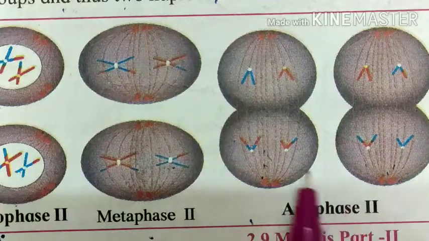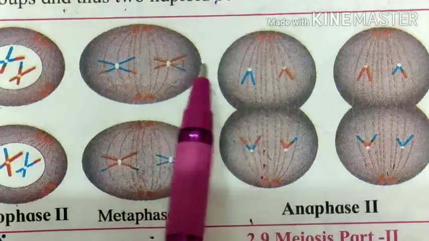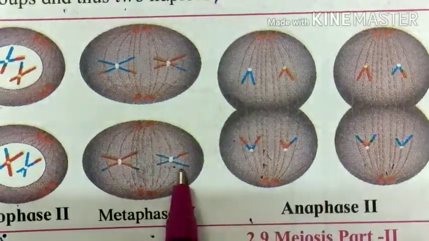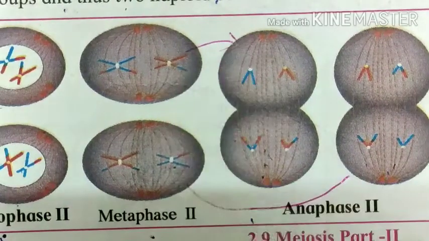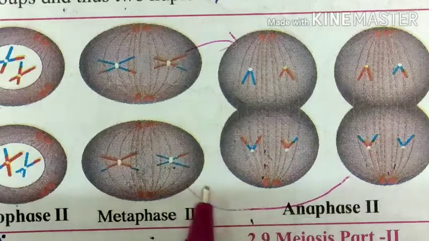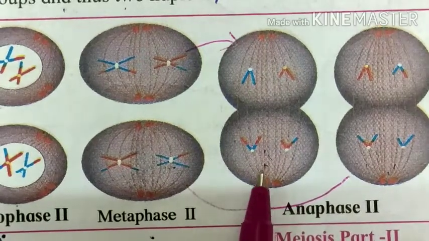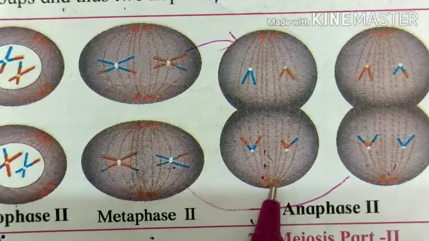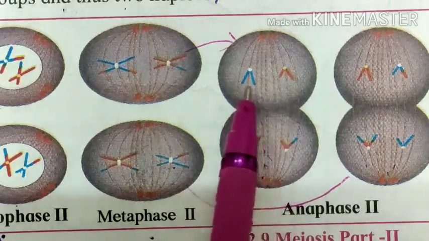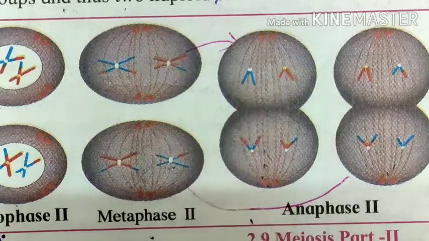Then after that, anaphase 2. What happened in the anaphase? Suppose this is the cell of this one and this is the cell of this one. We know that these fibers pull the chromosomes, along with the sister chromatids, towards the centriole.